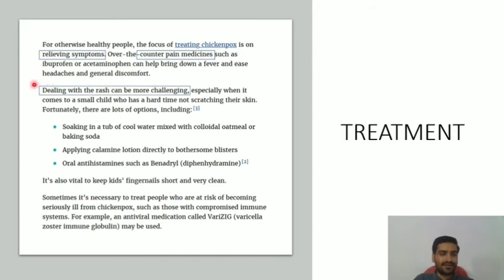Along with that, when you're dealing with the rash in small children, it is very much challenging because the child is going to have a hard time. He or she is not going to be able to avoid scratching the skin, right? So it is going to be very challenging to treat a small child. So there are various measures or options which you can use, like soaking in a tub of cool water mixed with colloidal oatmeal or baking soda, applying calamine lotion directly to the blisters.